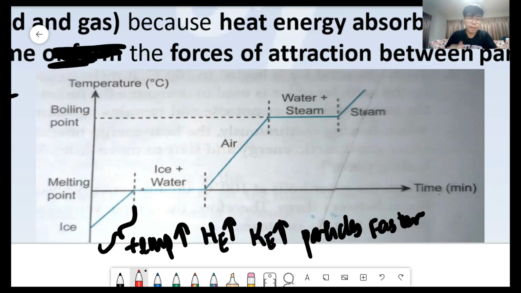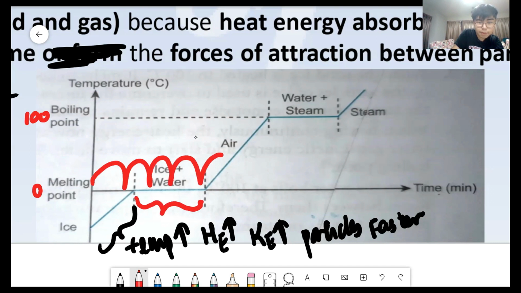This is 0, by the way. I want to let you know this is 0. This one is 100 here. So here what happens? Can you see the blue color line is flat here? 0, 0, 0, 0. This can be 2 to 3 minutes, you know. Can you see this length? I told you, here is time, 1 minute, 2 minutes, 3 minutes, 4 minutes, 5 minutes, 6. This can be 2 to 3 minutes, you know.